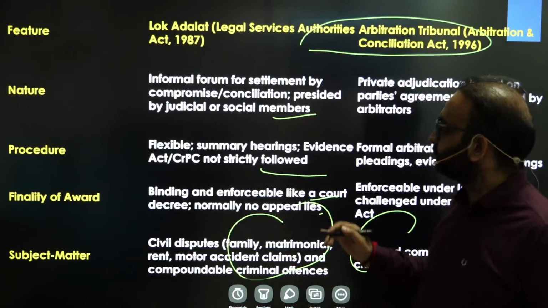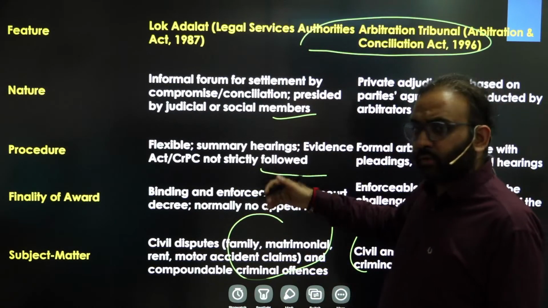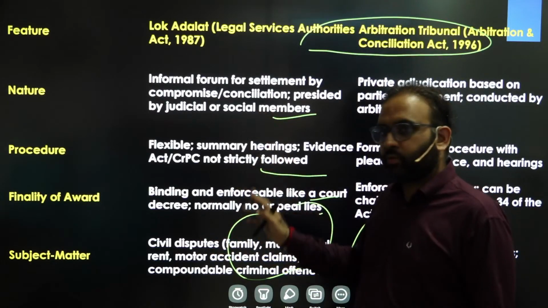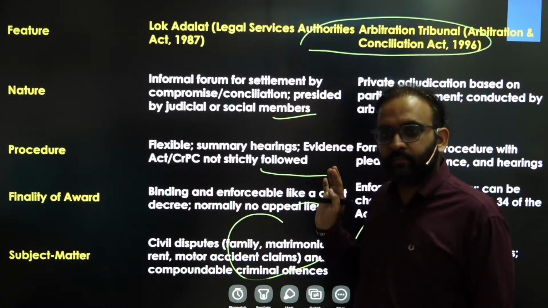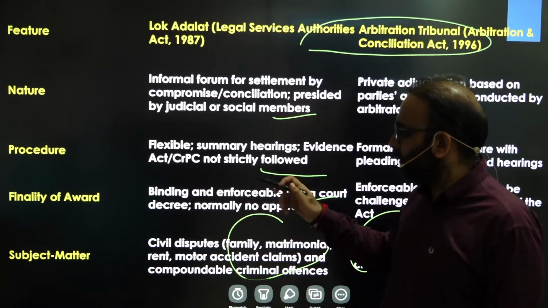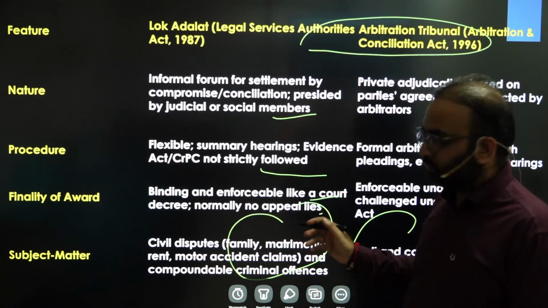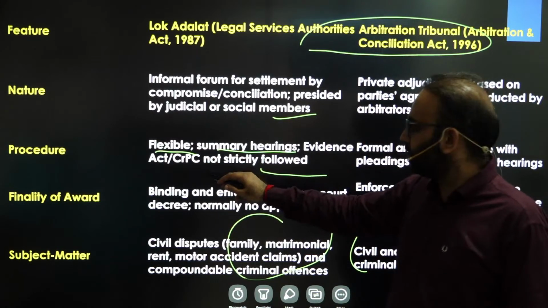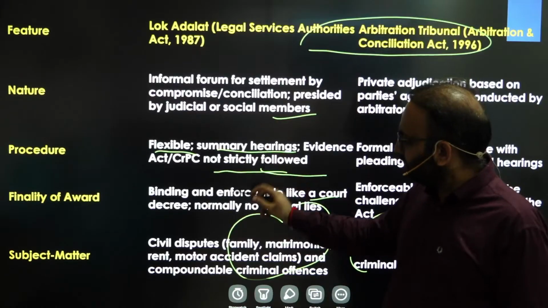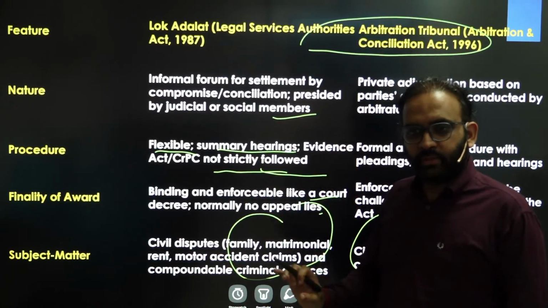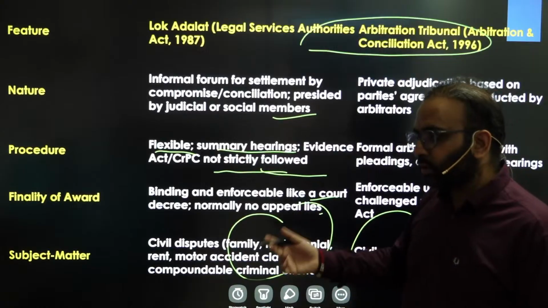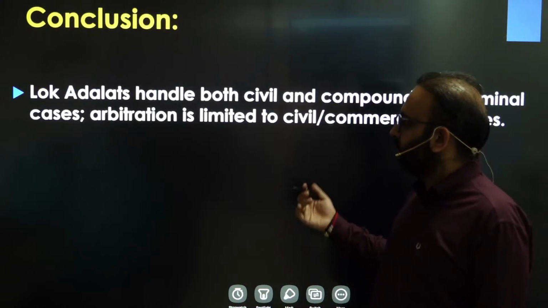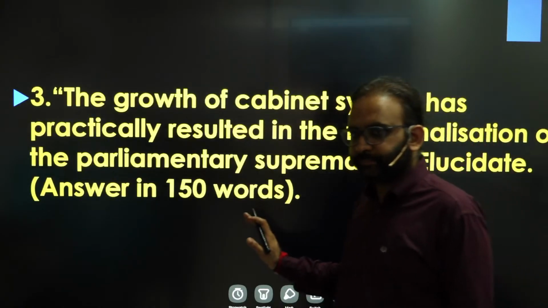You get the point? And you can also add solutions to strengthen both mechanisms in the table itself. But it should be precise and concise. Like here we have written flexible, summary hearings, Evidence Act not strictly followed. This is how you have to write your points. Get the point? Do not over-explain your points. Clear?